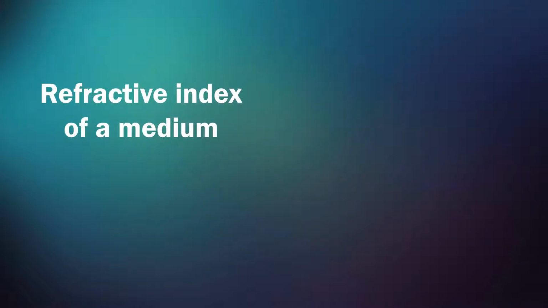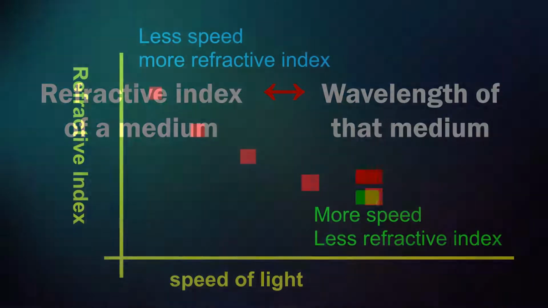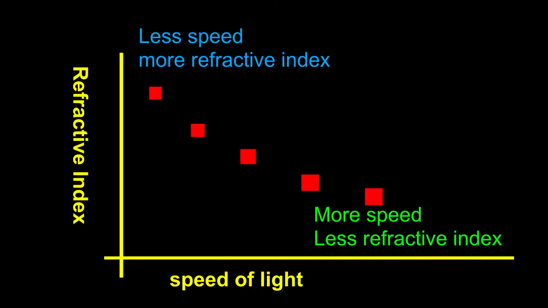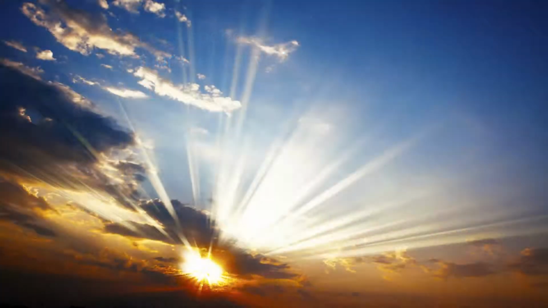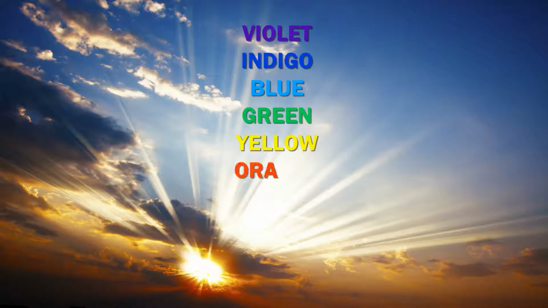For a medium, refractive index depends on wavelength, or the speed of light in that medium. If the speed of light or wavelength is more, the refractive index will be less. The white light that we see coming from the sun is actually not white, but a mixture of 7 colors: violet, indigo, blue, green, yellow, orange and red.